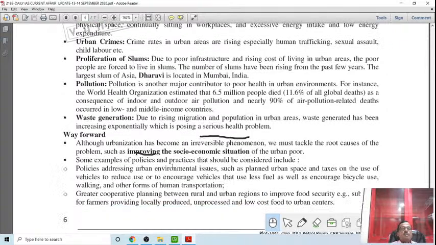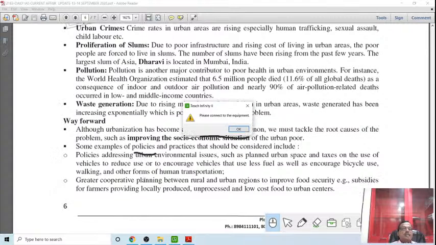Some examples of policy and practices that should be considered include policy addressing urban environmental issues, such as planned urban space and tax on the use of vehicles, reducing use and encouraging vehicles that use less fuel, as well as encouraging bicycle use, walking and other forms of human transportation, because urban areas are more polluted because of vehicular pollution. So we have to find ecologically sound, ecologically balanced, ecologically friendly alternative modes of communication.